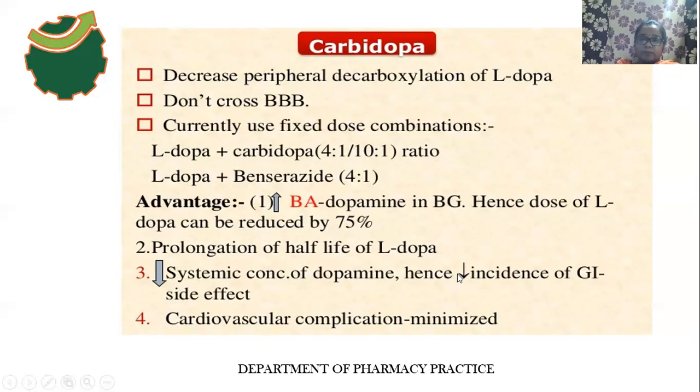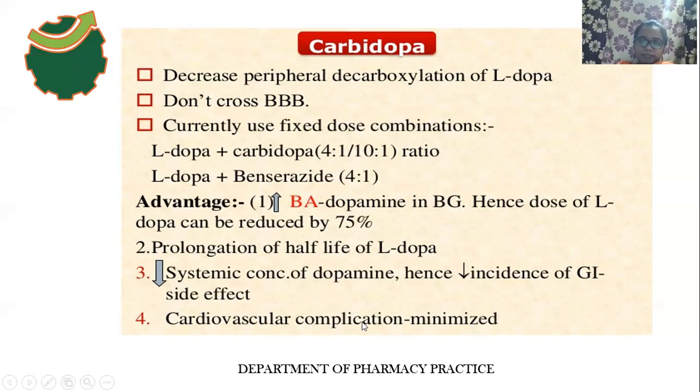Excessive concentration of dopamine may cause tachycardia through its peripheral action on the heart. So by using carbidopa and benserazide, what will happen?